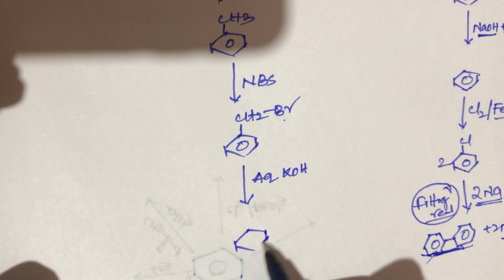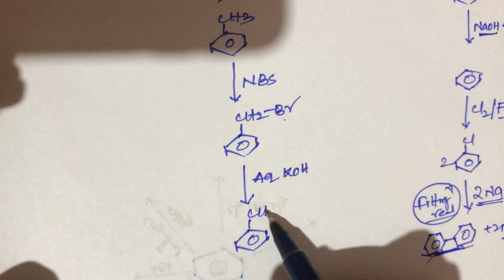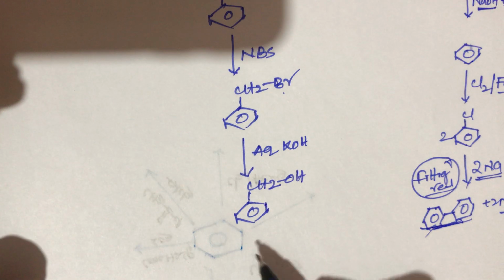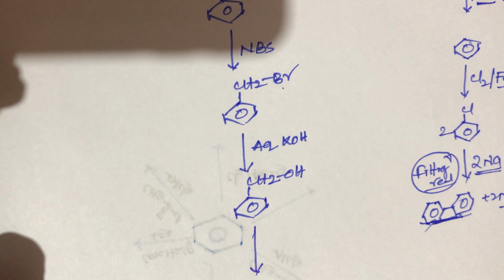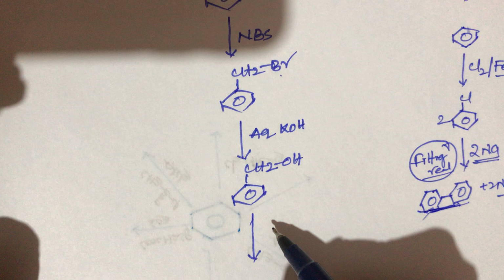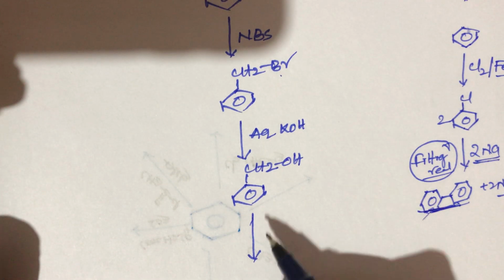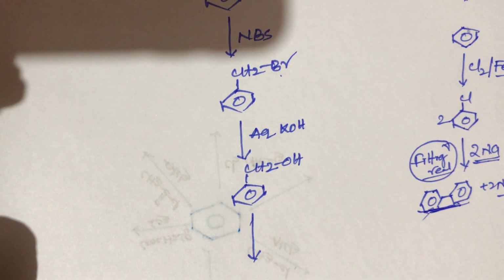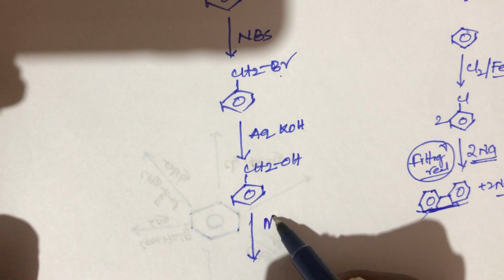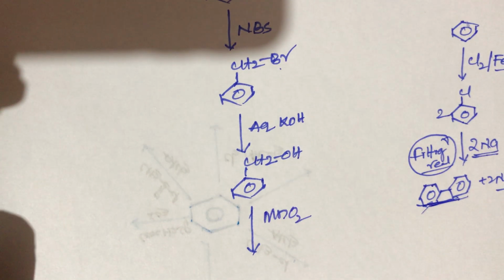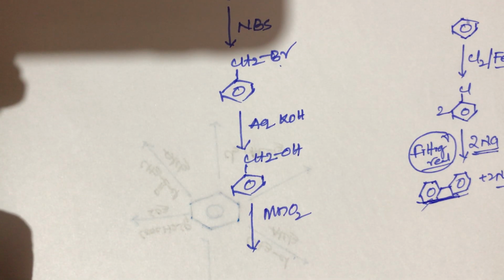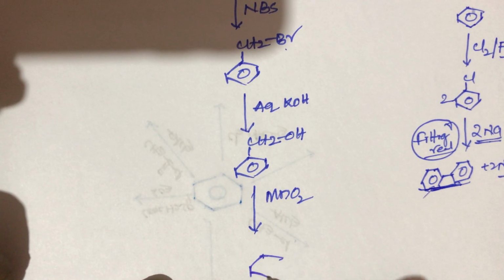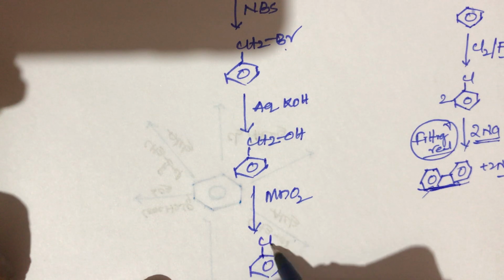Benzyl alcohol will be formed, C6H5CH2OH. This benzyl alcohol is then oxidized by MnO2, manganese dioxide, and is converted into benzaldehyde.